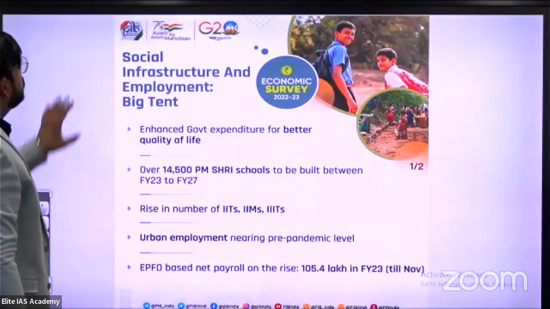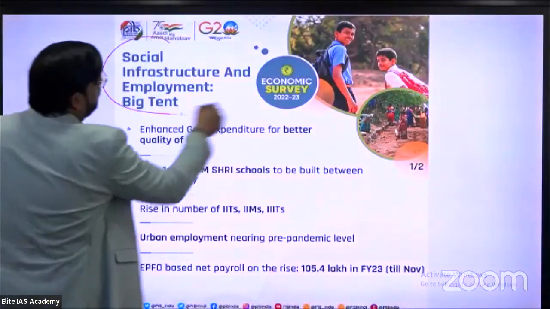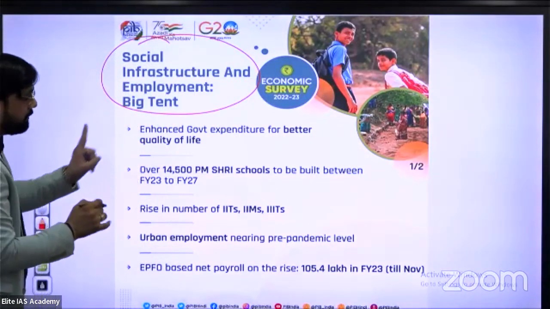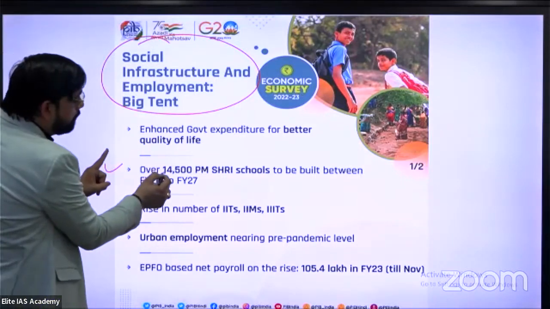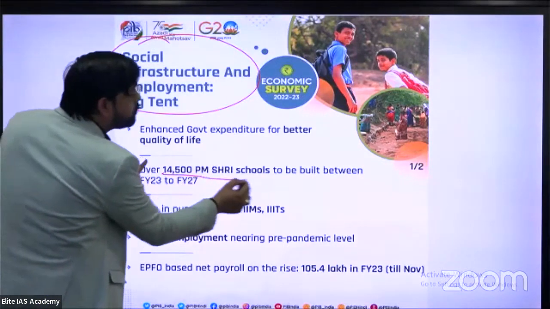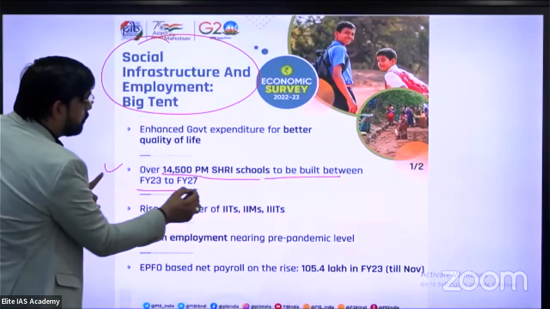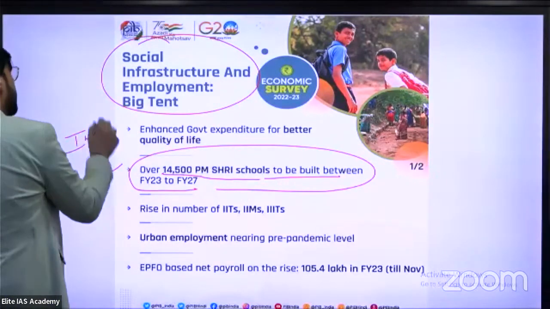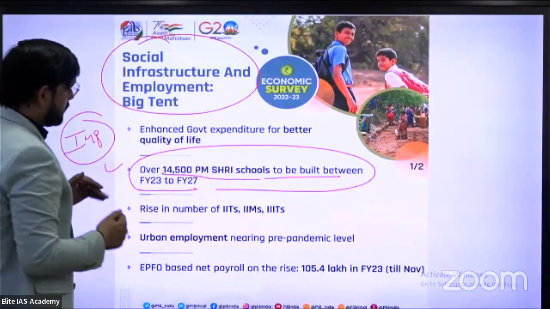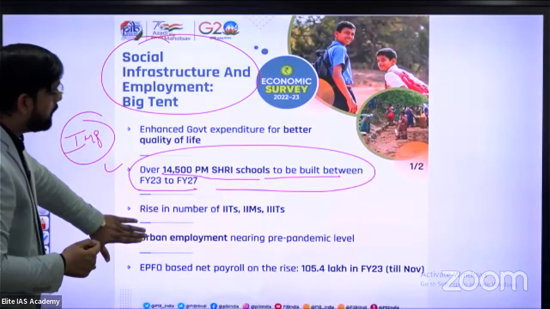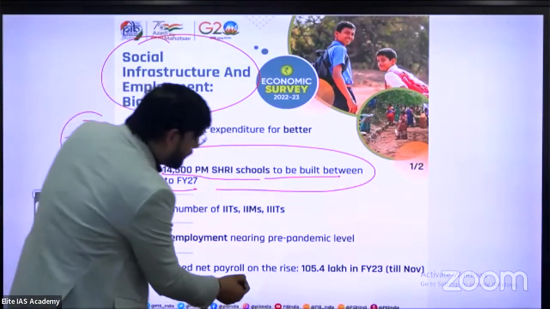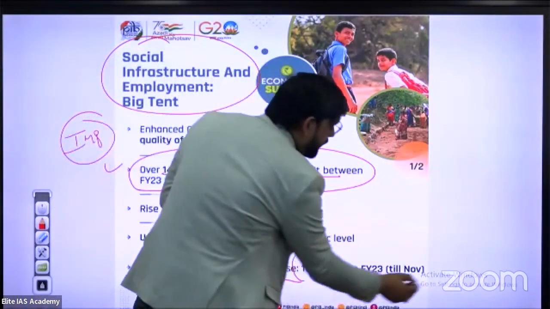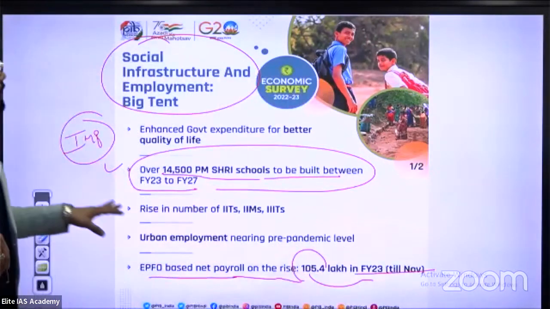Next, social infrastructure and employment, the big tent. In this slide, the first important line for you: over 14,500 PM Shri schools to be built between financial years 23-27. This one is an important line for you. The second is a common statement on urban employment: EPFO-based net payroll rises to 105.4 lakh in financial year 23. This is also an important line for you.